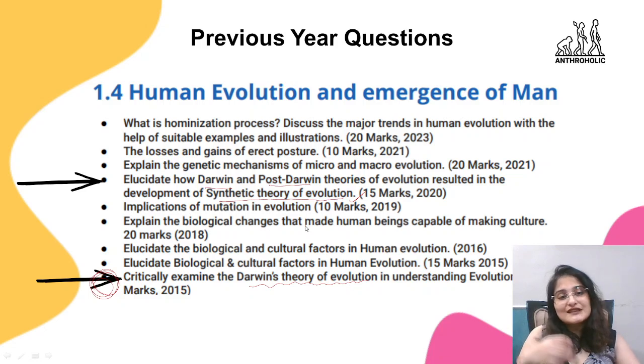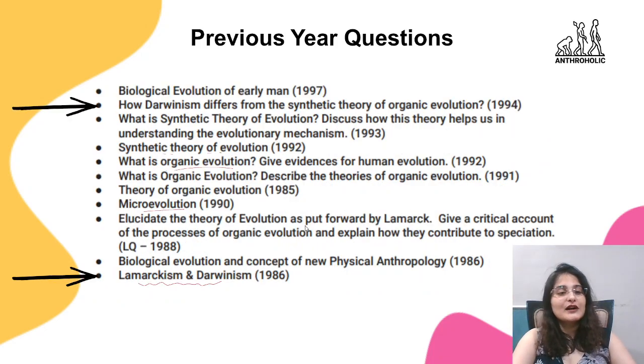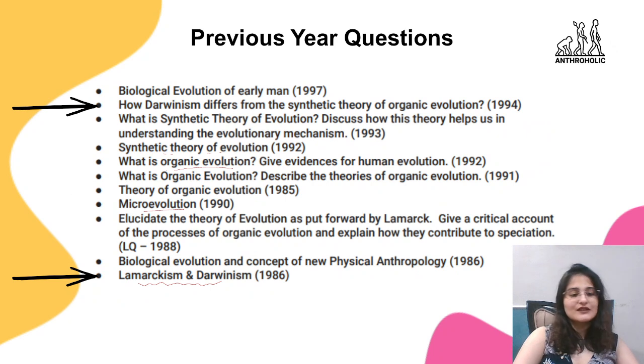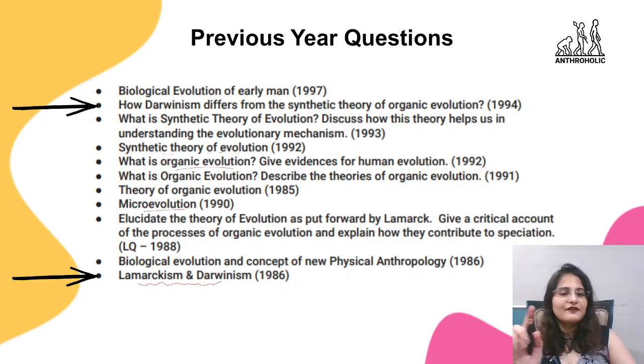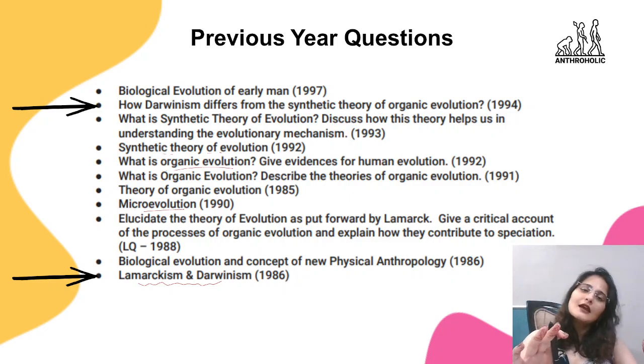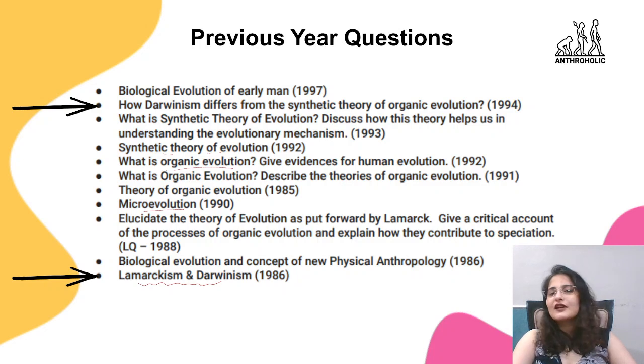Evolution से related बहुत सारे questions हैं, लेकिन particularly if you look at Darwinism related, you will mostly see questions which are more of a differential or more of a critical analysis, or how it is different, how it is related, how it is influenced. इस तरीके के questions आएंगे with relevance to Darwinism. So a crisp idea of Darwinism is necessary.